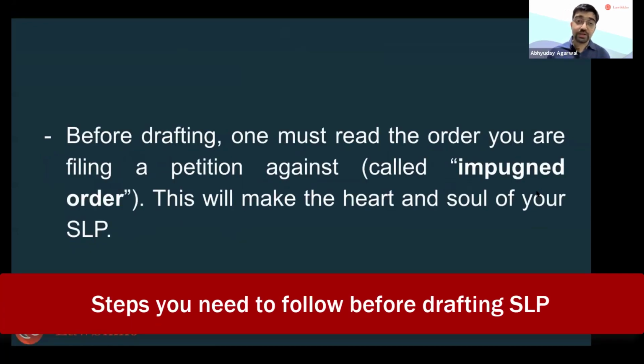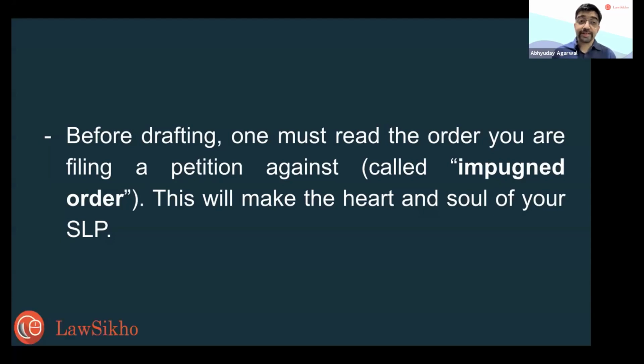But before drafting, what is the step that you need to follow? You must read here, in an SLP, there are 2 things. When you draft a civil plaint and all, you will just get the facts from the client and file. Here you can't do that.